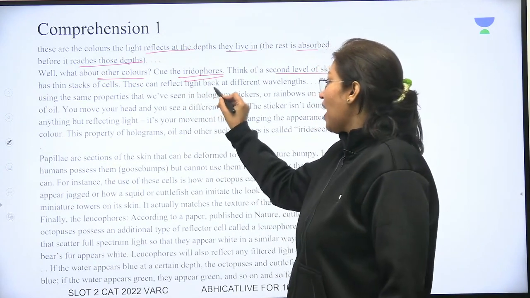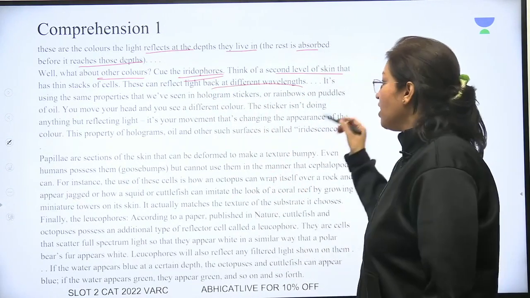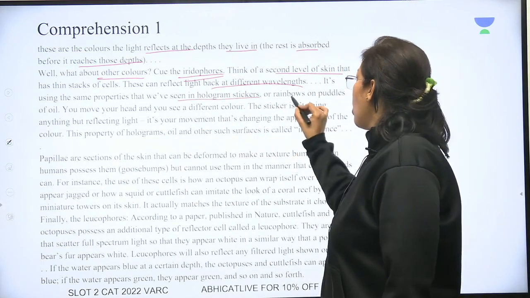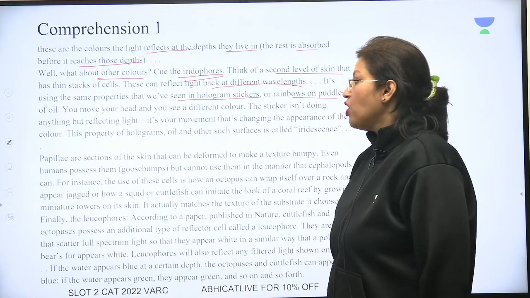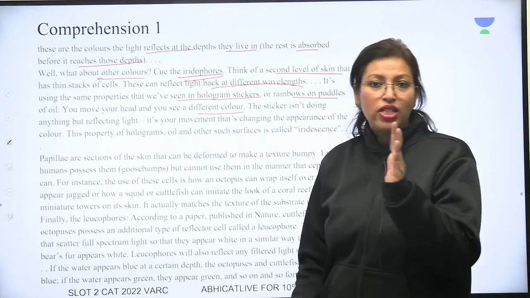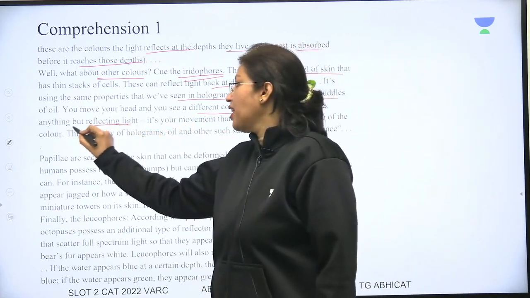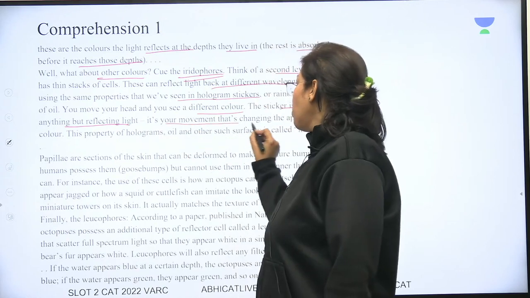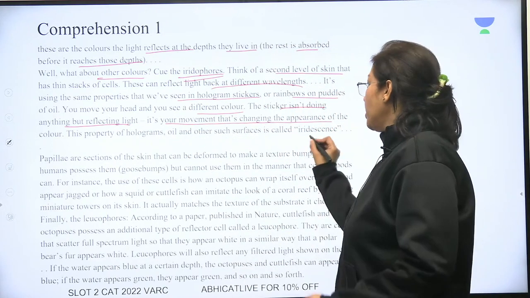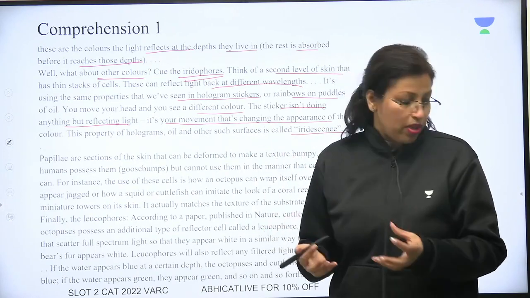These can reflect light back at different wavelengths. So different wavelengths, the light is reflected back. It's using the same properties that we've seen in hologram stickers or rainbows and puddles of oil. You move your head and you see a different color. So as you move your head, you will see a different color. The sticker isn't doing anything but reflecting light. It's your movement that's changing the appearance of the color. So this quality is called iridescence, and this is what the quality is that these animals have.